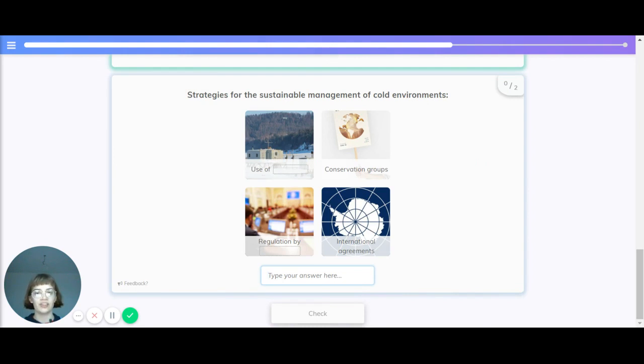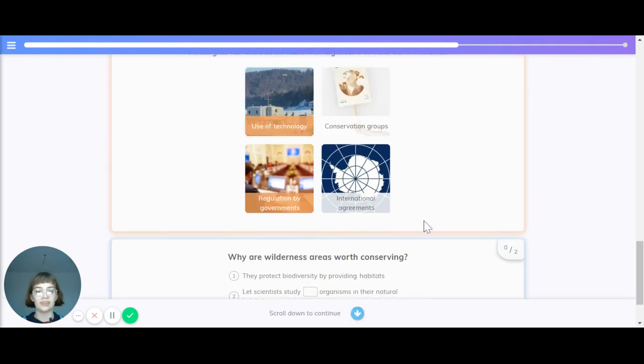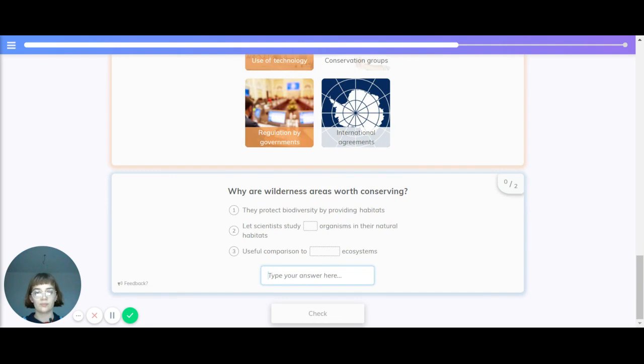Let's just run over the strategies for the sustainable management of cold environments again. Firstly, there's use of conservation groups. Use of technology, regulation by governments, and international agreements.